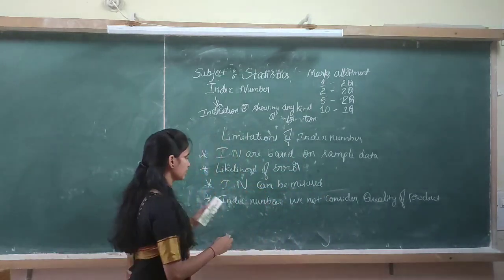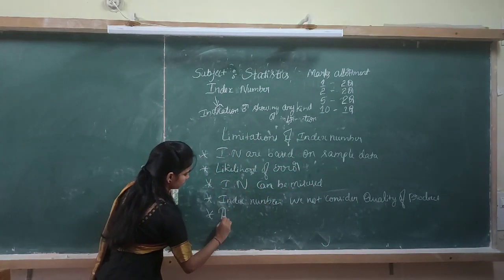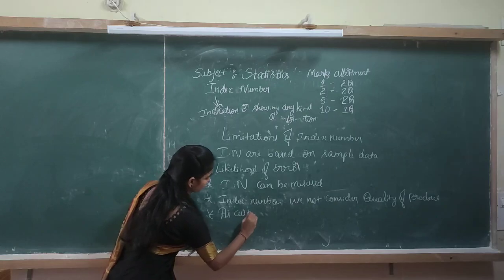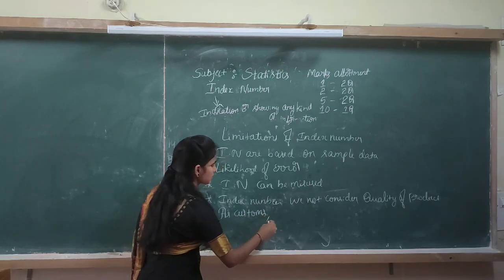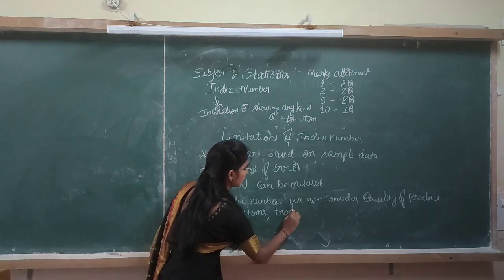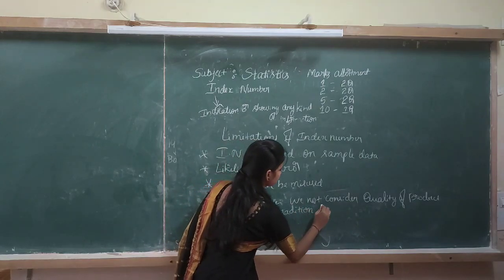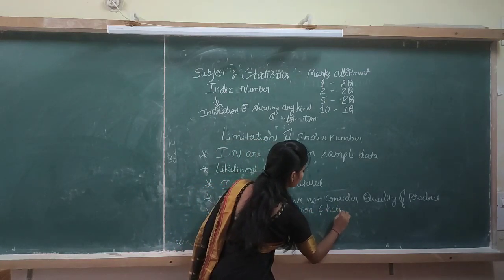And the next point is customs, traditions and habits of people.